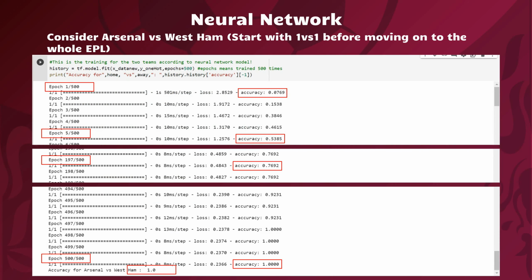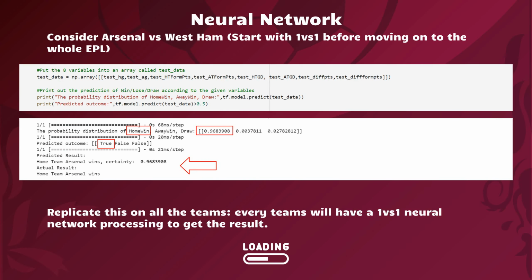After which, we can see the training set is set to be 500, and each time it's trained, the accuracy prediction increases, seen from increasing from 0.07 to 0.5, 0.7, and finally to 1. Do note that it may not always reach 1 fully. And afterwards, we can run the model on a set of inputs to check the predicted values through probability distribution. We use data from the 2017-2018 season as input, and we can see that it accurately predicts Arsenal winning the match against West Ham, which happened in real life.